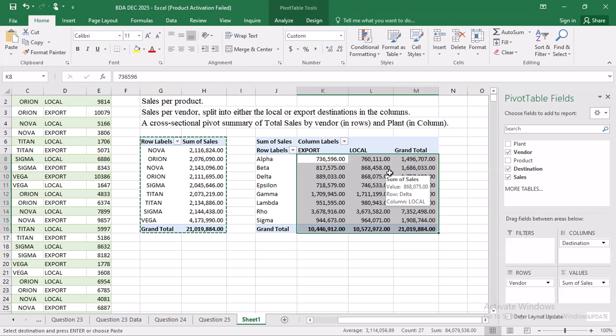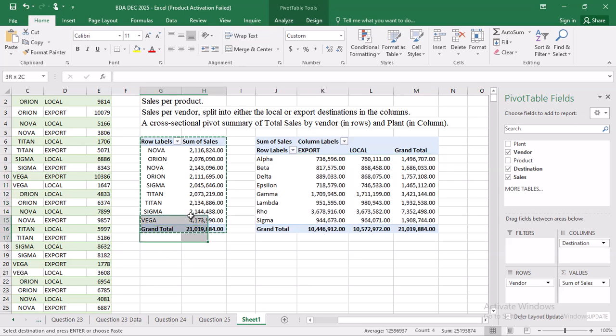Okay, then now after that, I can go to 3, a cross-sectional pivot summary of total sales by vendor in rows, and then plant in column.